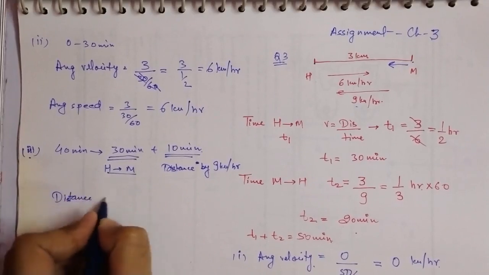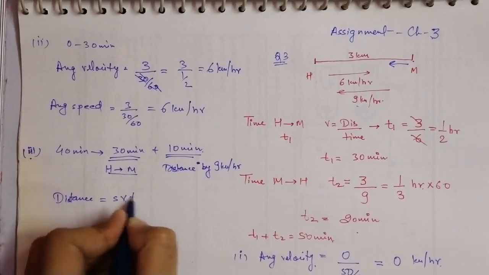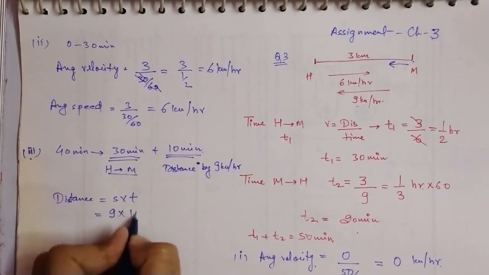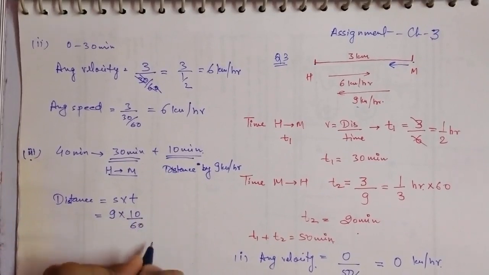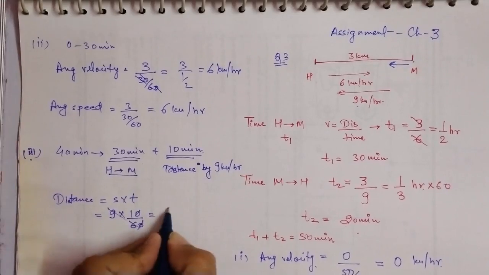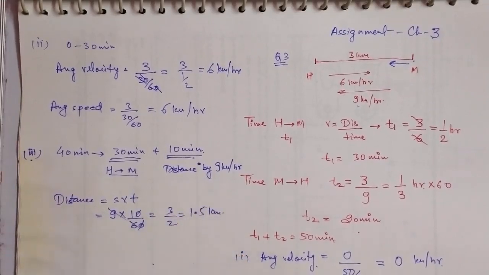The distance is equal to speed or velocity into time. Speed is 9 and time is 10 minutes, so we will convert it into hours. That will be equal to 1.5 kilometer. So in 10 more minutes, after the first 30 minutes, he covered 1.5 kilometer.